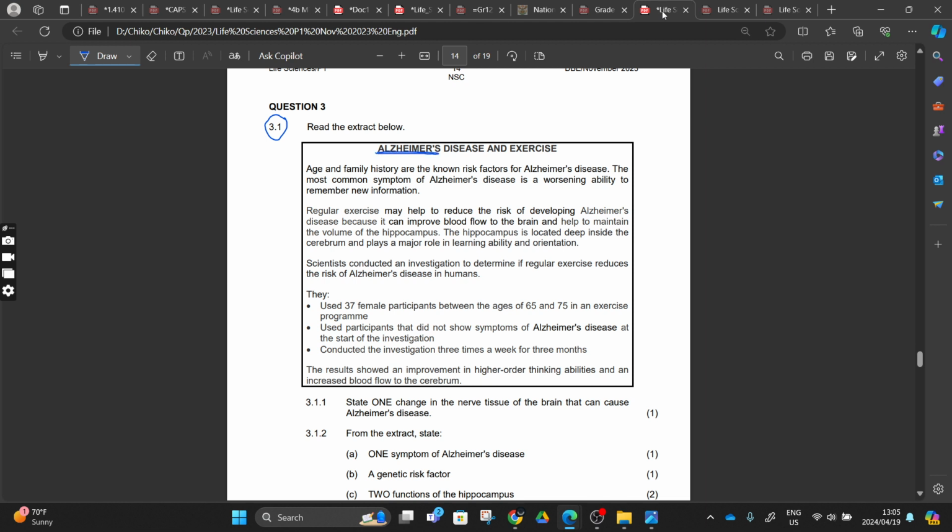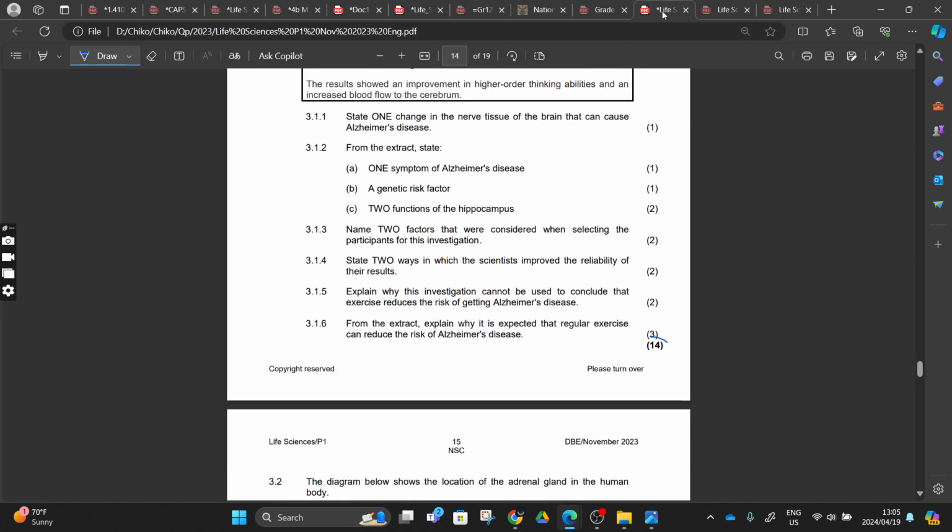Today, here's the question: Alzheimer's disease and the exercise. Now you have to come here with the basic knowledge of what is happening with Alzheimer's. And the exercise, right? This is the extract. So you can see marks there, 14. So out of 54 minus 14, do the calculation, right?